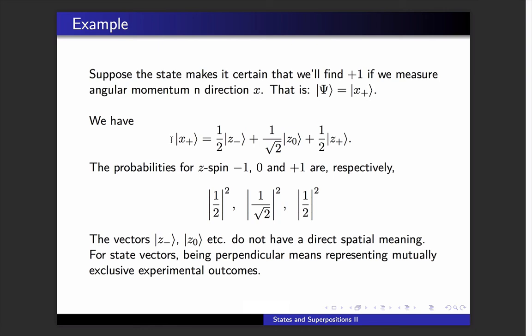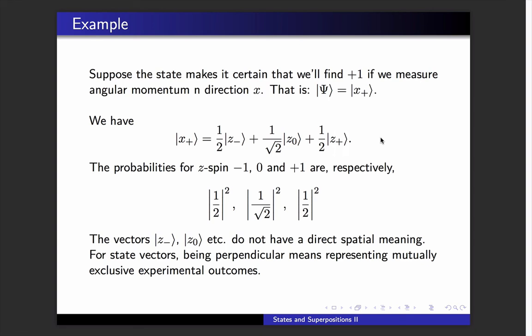We can write the state as a sum of the z angular momentum eigenvectors. And if we do, quantum mechanics tells us that this is what we'll get. These numbers are the coefficients for these eigenvectors of z angular momentum.